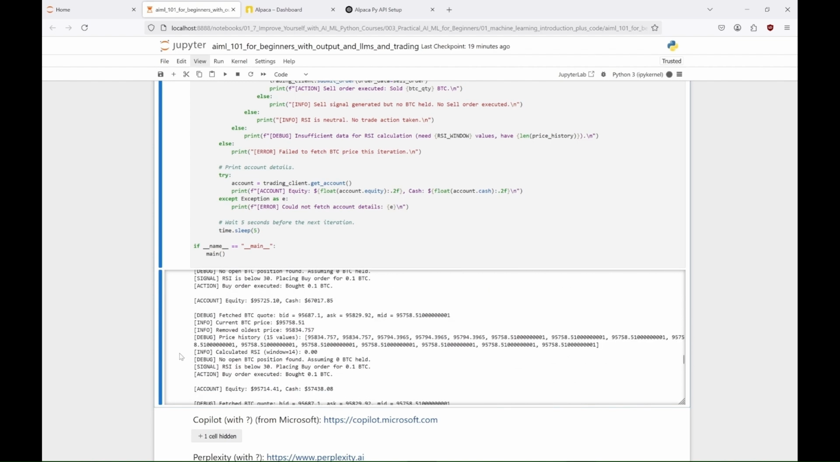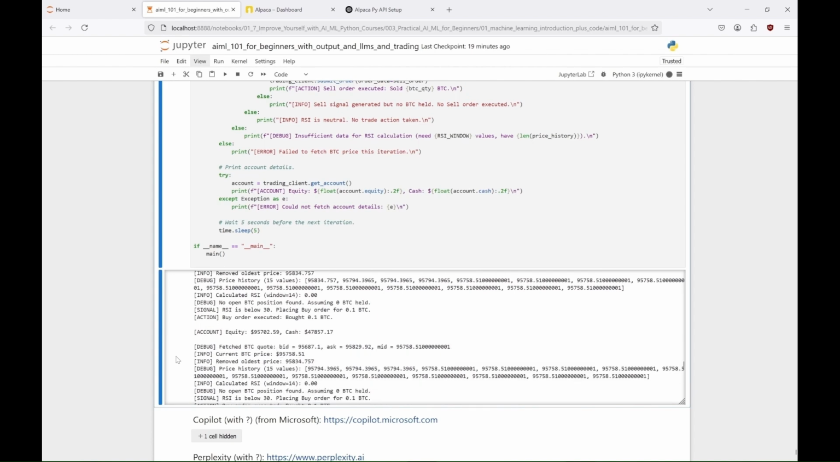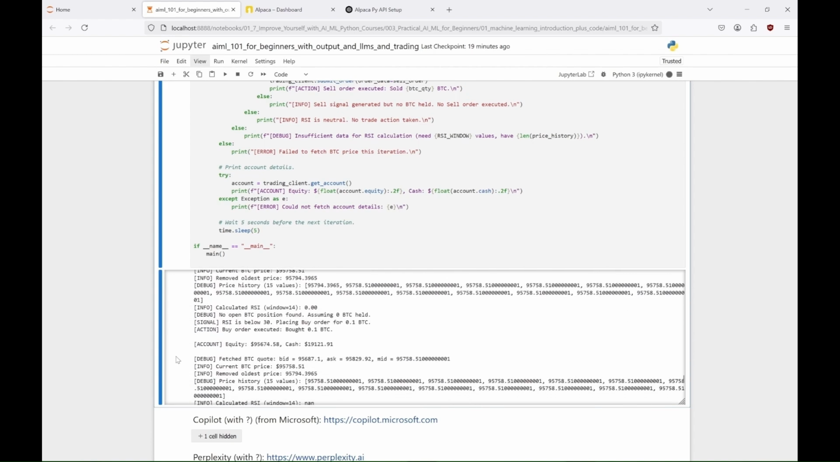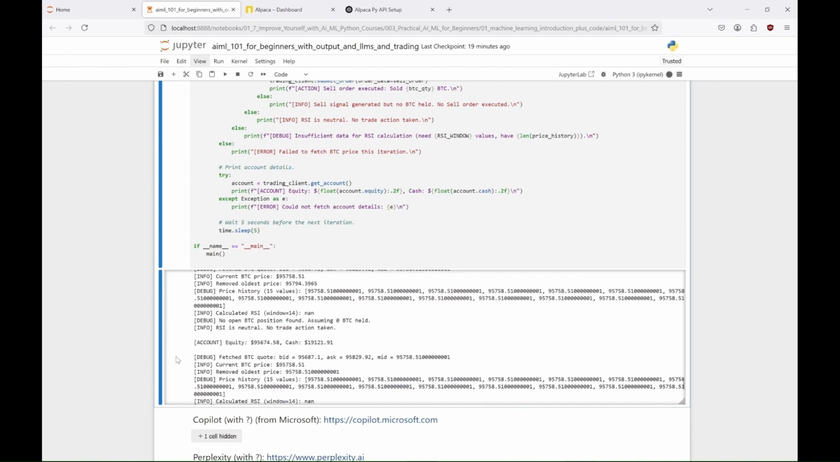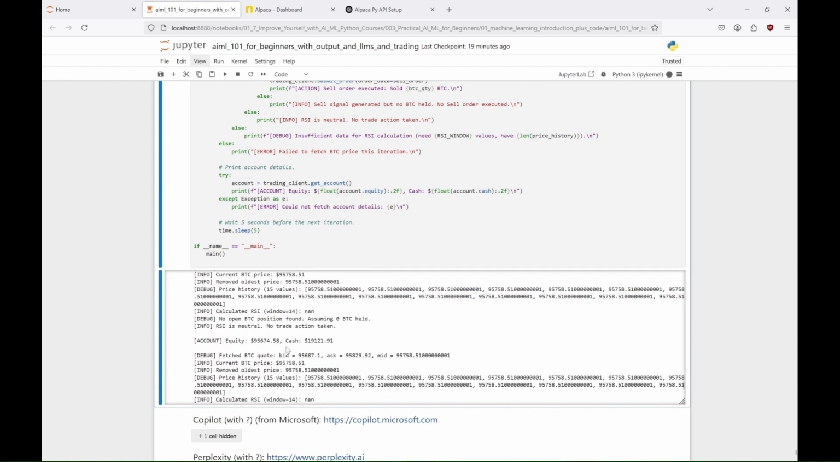Now, because we check the prices every 5 seconds, we can't see much difference between them. Sometimes even no difference. And our bot calculates RSI as NaN. If you want to follow with this example, you could check it with 1-minute intervals. But there is something else wrong here.